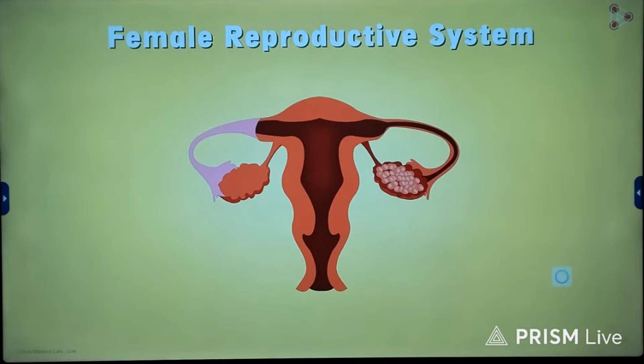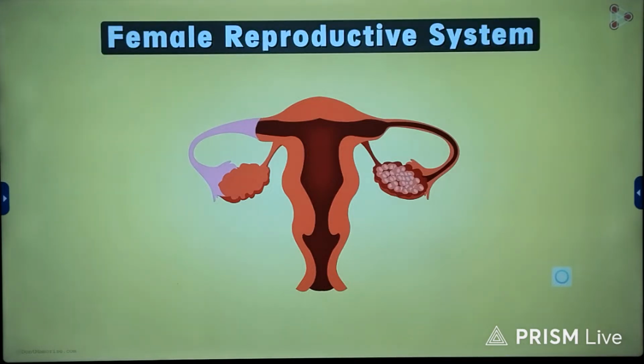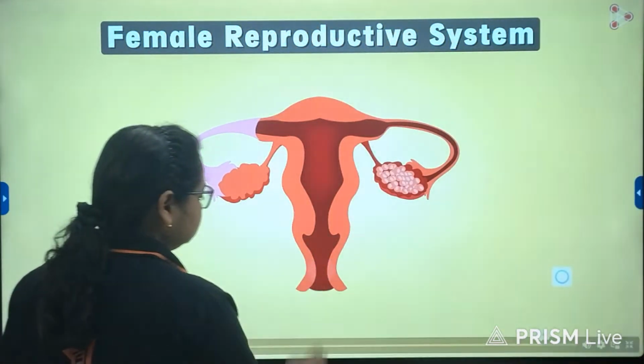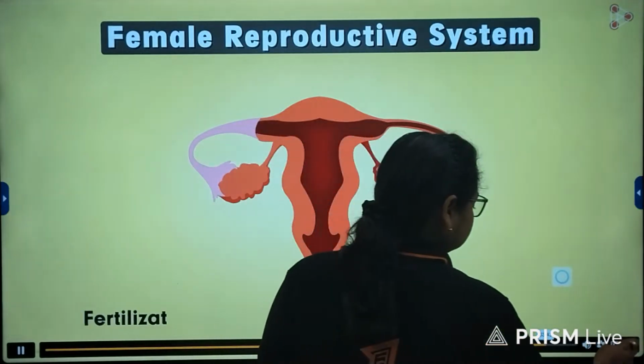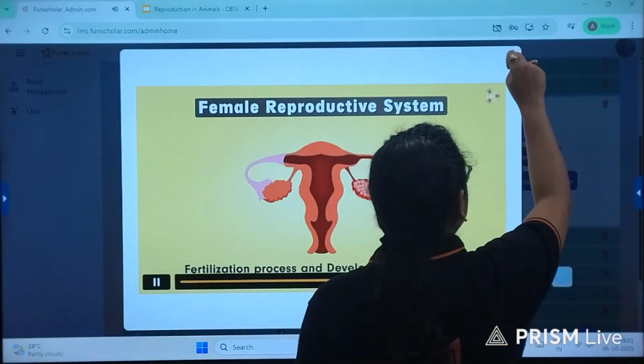This was just an overview of how the female reproductive system is. We will get to know how every organ in this system works efficiently when we understand the process of fertilization and the development process of the